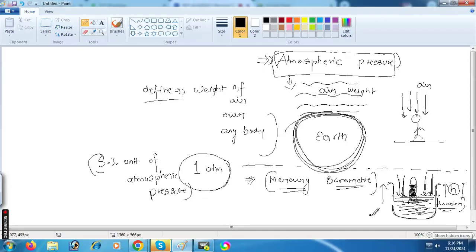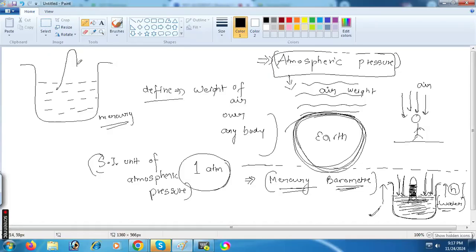So this is basically the setup. In a mercury barometer also, we have a container and mercury is present. Mercury is a metal, a type of metallic liquid. If we fill the beaker with mercury, the test tube is present in the downward direction.